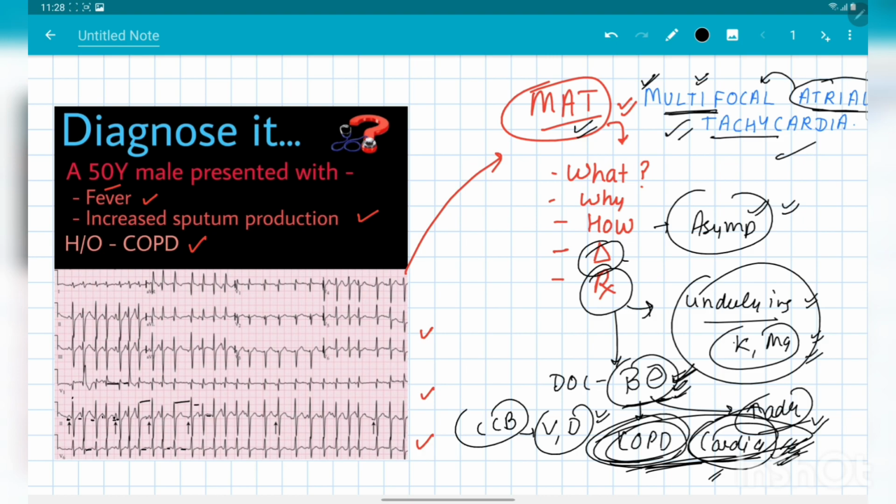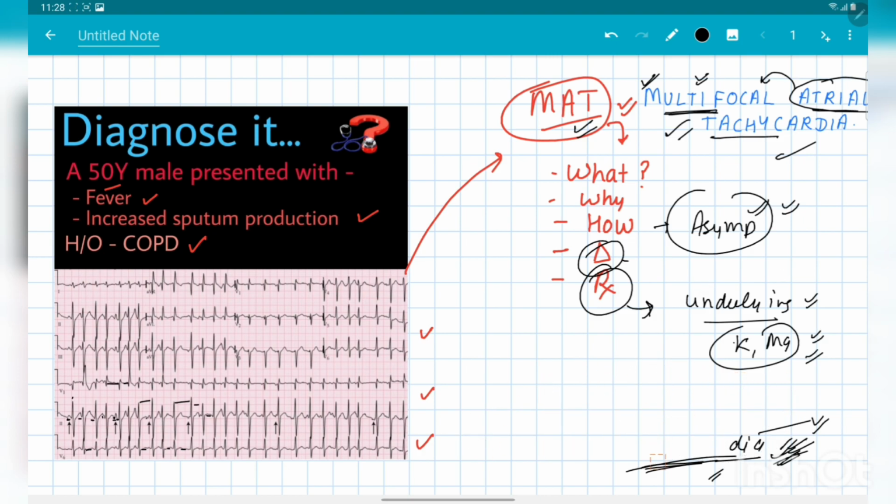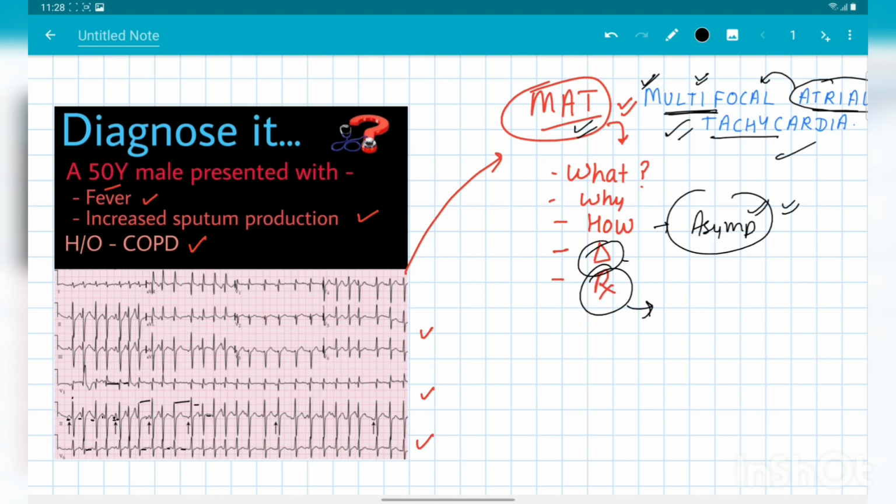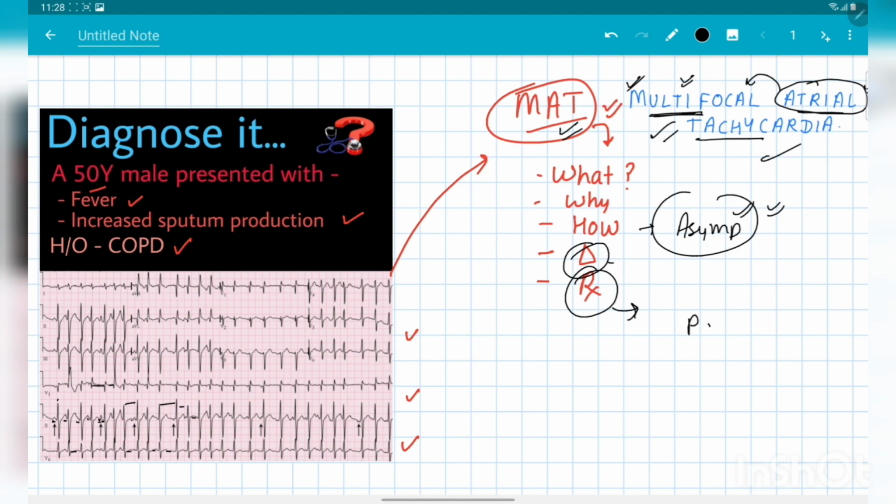And even after all this, if nothing is working, then we can also go for AV nodal ablation, and after the AV nodal ablation we basically need the insertion of a pacemaker, because the AV node is ablated, and after the ablation of the AV node, there is a situation like that of a heart block, complete heart block. And after this AV nodal ablation, we need pacemaker insertion. So this is all about this multifocal atrial tachycardia, and I think you have completely understood what this ECG is and what are the findings by which we made the diagnosis of multifocal atrial tachycardia, and what are the treatment modalities for this.